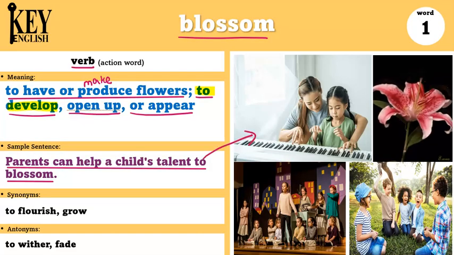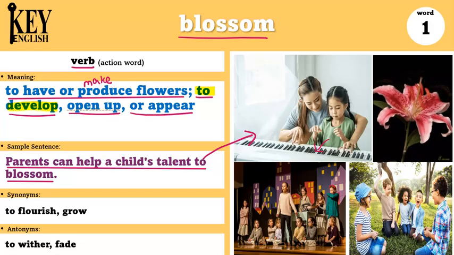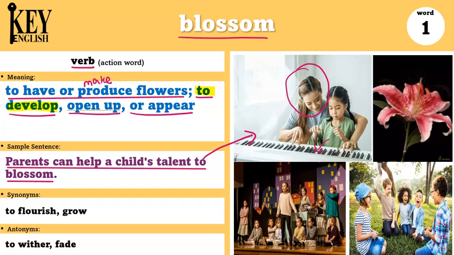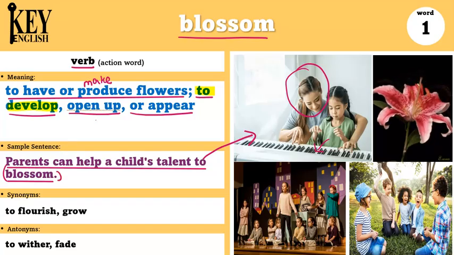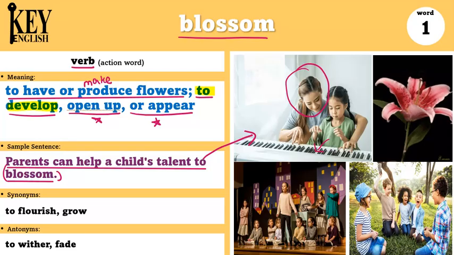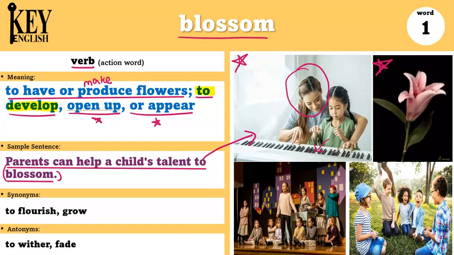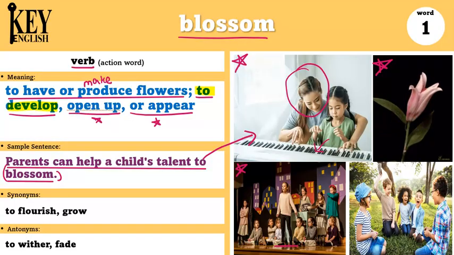For example, here, this child has a talent for the piano. She can play the piano well. But if her parent helps her, either by teaching her or by taking her to piano lessons, then she can help the child's talent blossom or become better, open up, or appear. So we can use this word blossom to talk about this when flowers open up or when something like a talent is getting better. Another example would be, her confidence blossomed during the school play.